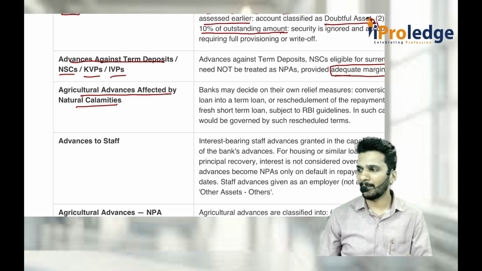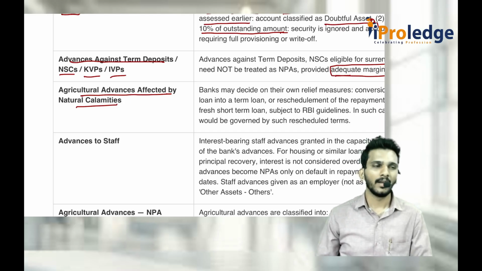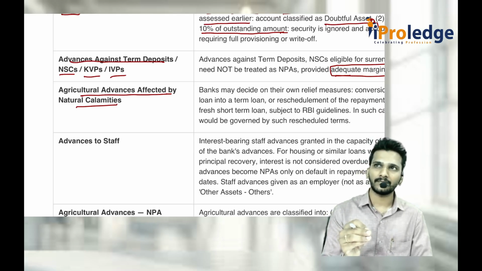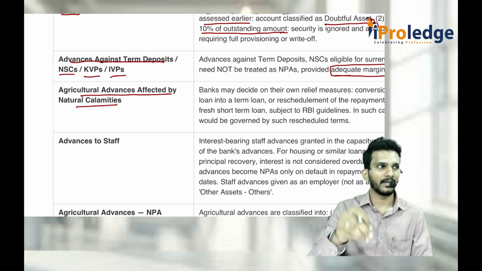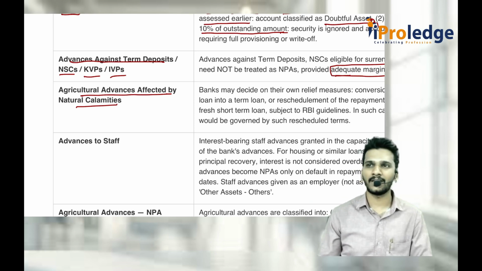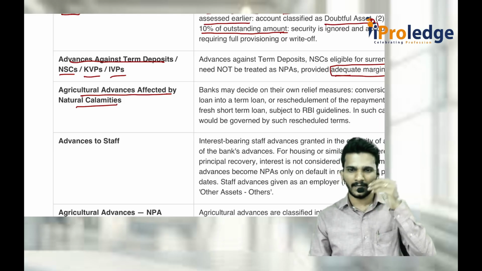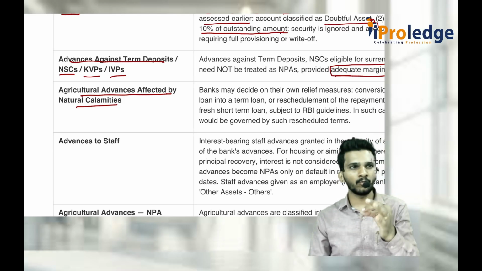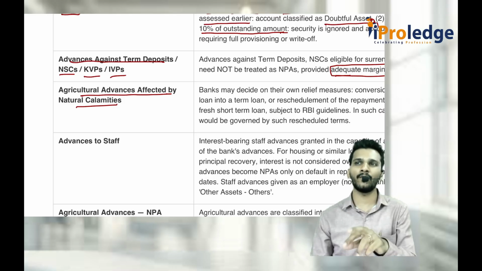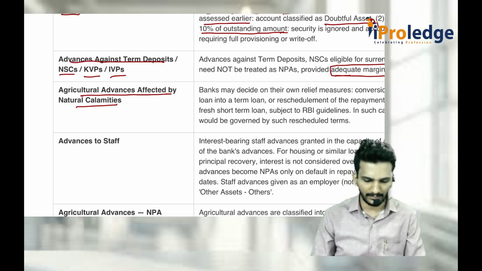The State Level Banking Committee will tell which crops are long duration crops and which crops are short duration crops. Sir, how do you consider what is short and what is long? If any crop takes less than 1 year from the date of installing the sapling till the harvesting, we call it a short duration crop. Any crop which takes more than 1 year to get harvested is called a long duration crop. If it is a short duration crop, you check if it is overdue for 2 crop seasons, then it is a non-performing asset. If a long duration crop is overdue for 1 crop season, then it is a non-performing asset.